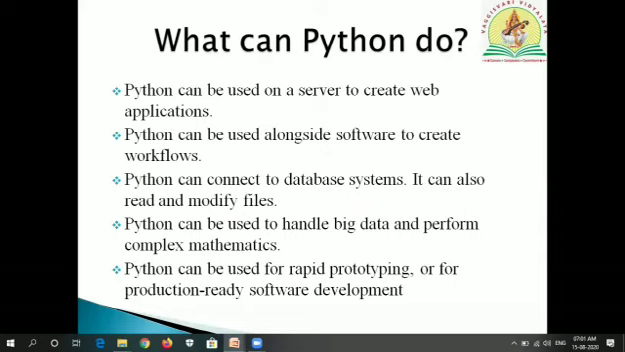What can Python do? Python can be used on a server to create web applications. It can be used alongside software to create workflows. It can connect to database systems and can also read and modify files. Python can be used to handle big data and perform complex mathematics. Python can be used for rapid prototyping or for production-ready software development.